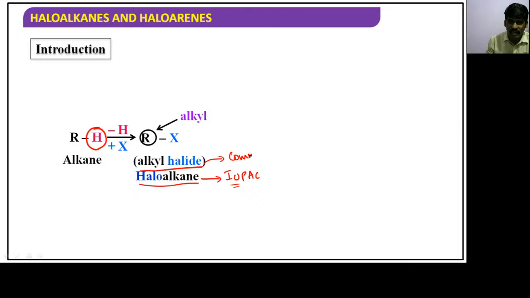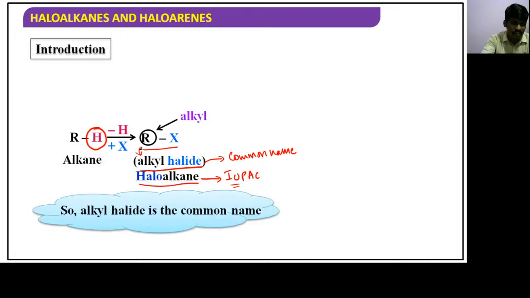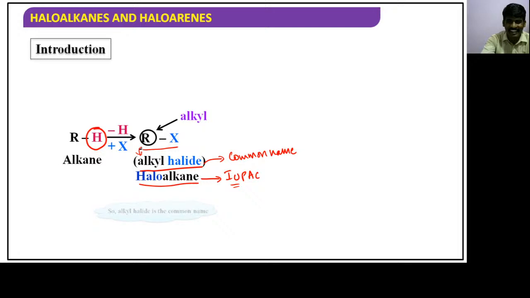Haloalkane is the IUPAC name; alkyl halide is the common name. So this is simply said to be RX. RX is the general formula of which compounds? Alkyl halides. So alkyl halide is the common name, haloalkane is the IUPAC name. Okay, Devon said haloalkane. Fine, that's great.